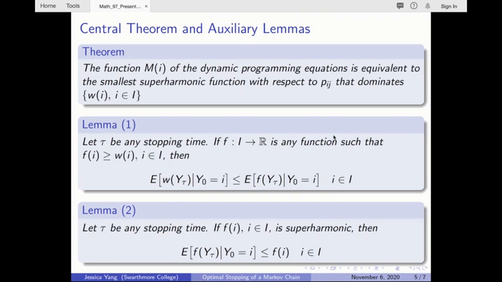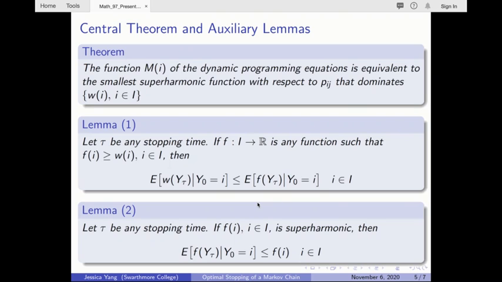The second lemma states that under any stopping rule, if f is superharmonic with respect to Pij, then the value of f given to the starting state i is always greater than or equal to the conditional expected value of f at the stopping state y tau.